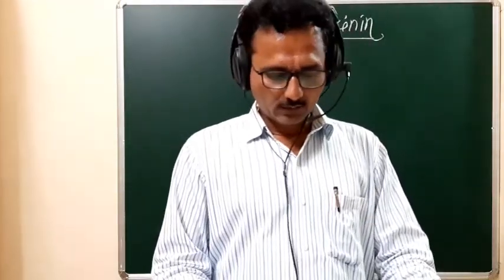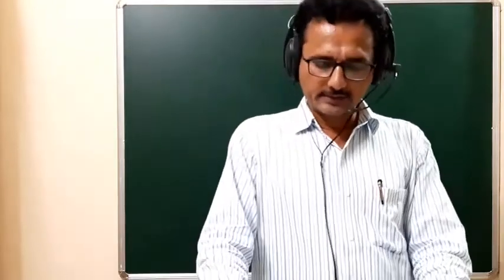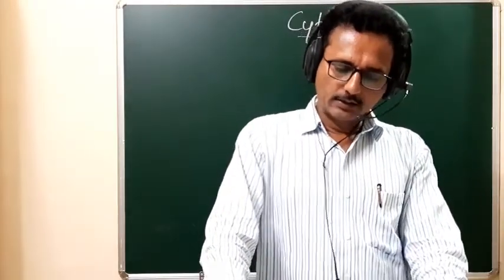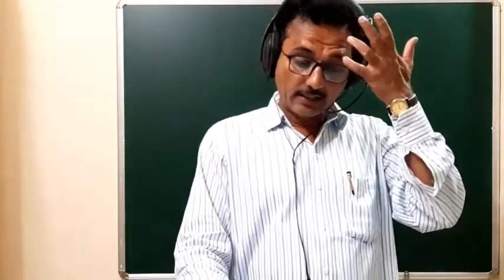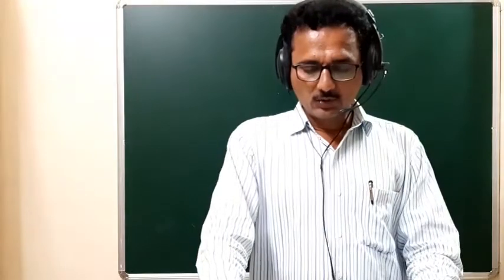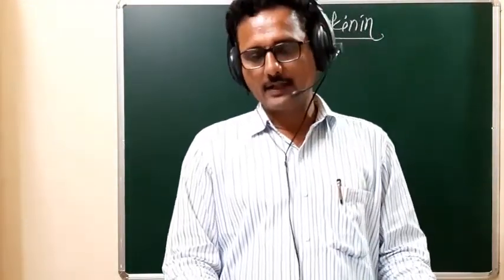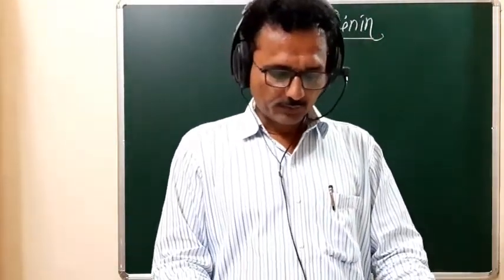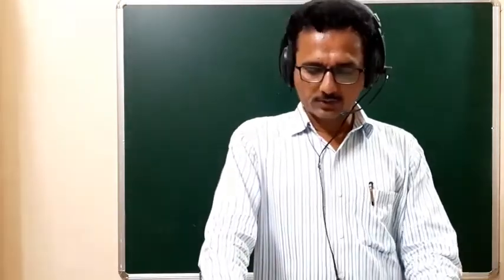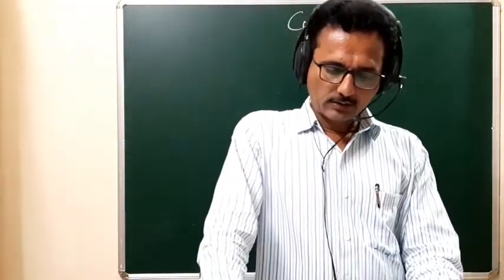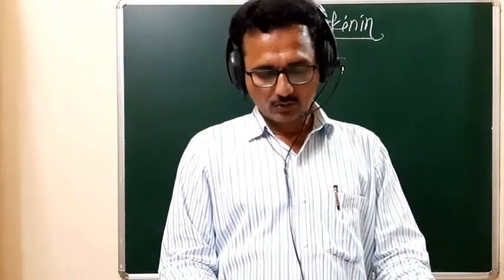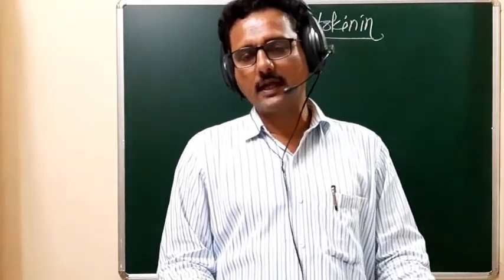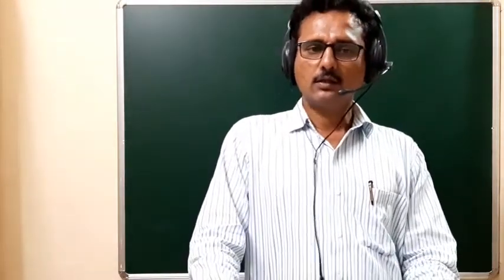So the first option is your answer. Then the next question, question number 208. The cytokinin extracted from sperm DNA was named as: first option zeatin, second option IPA, third option kinetin, and fourth option benzyl adenine. It is kinetin, so the third option is your correct answer.